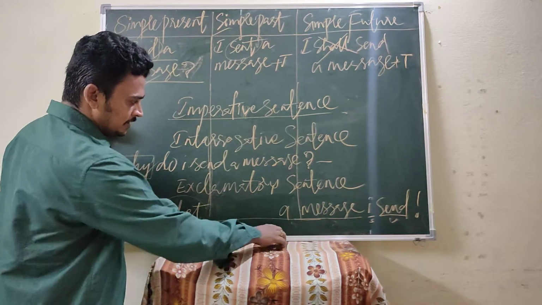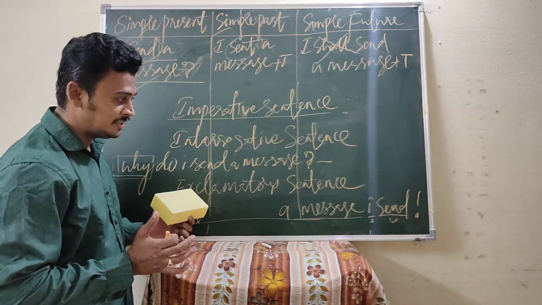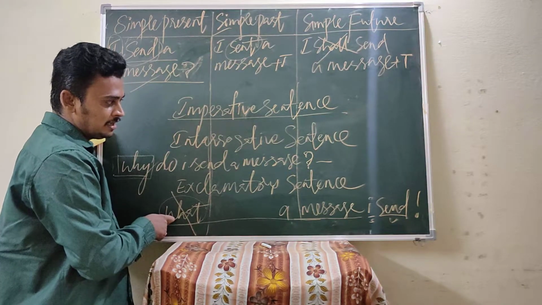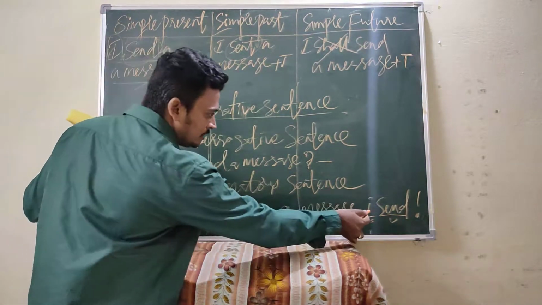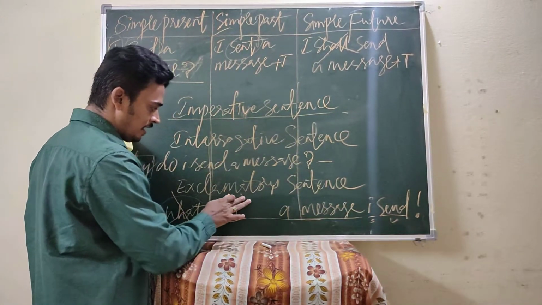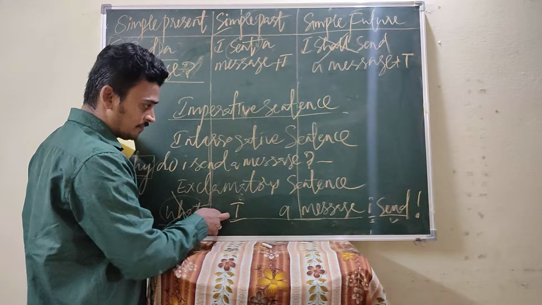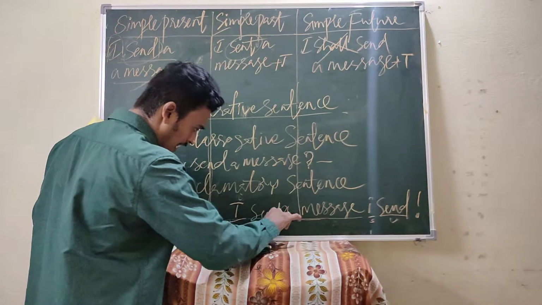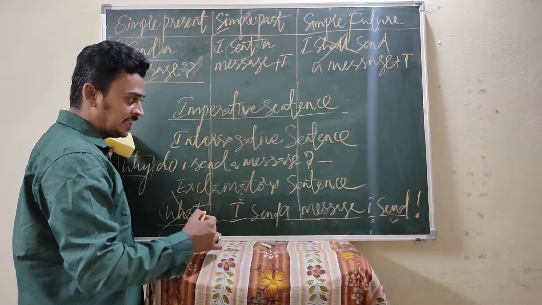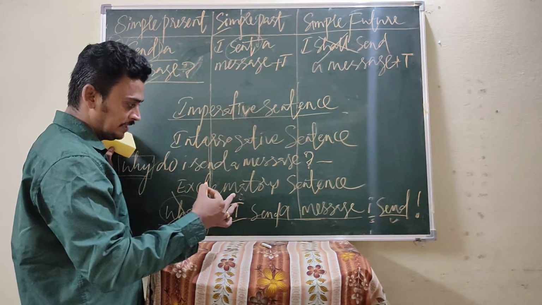Now, if you want to convert the sentence into an assertive sentence, what is cancelled here. So I place the subject, I, in the beginning of the sentence. After that, the verb send. I send a message. I send a message is an assertive or declarative sentence.